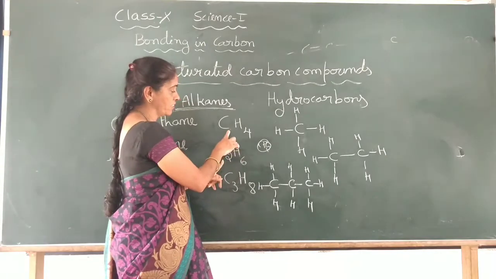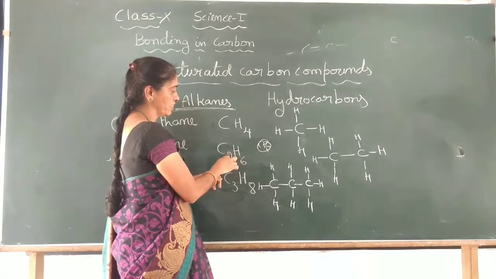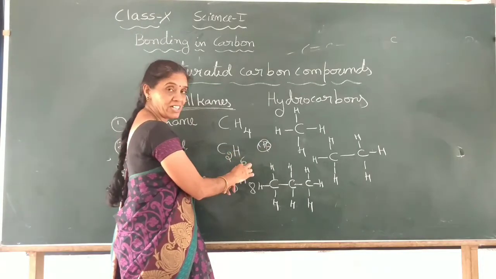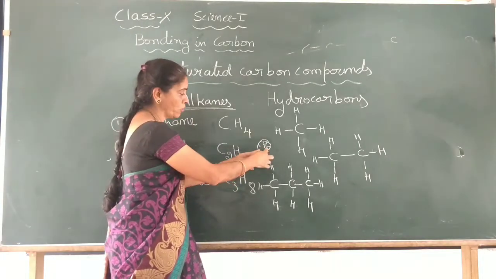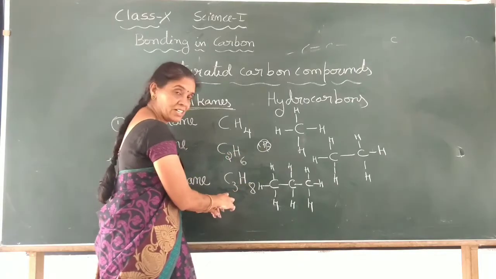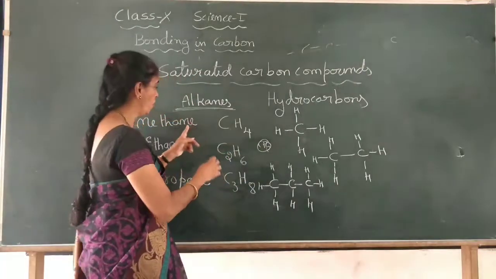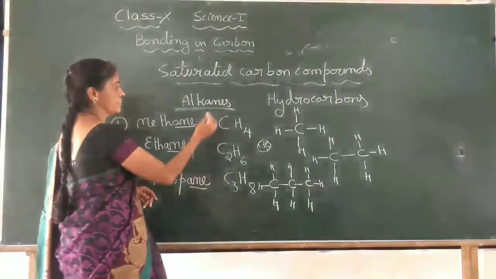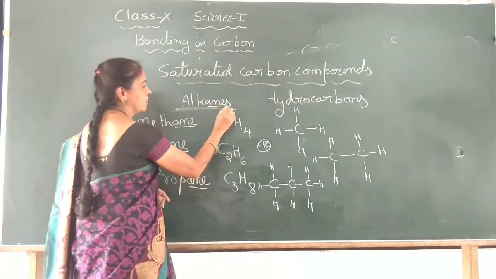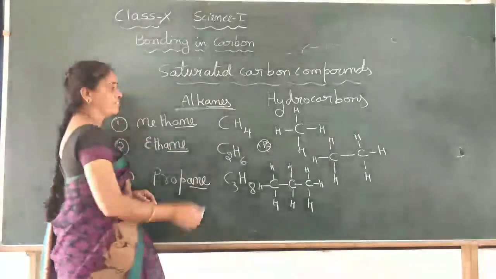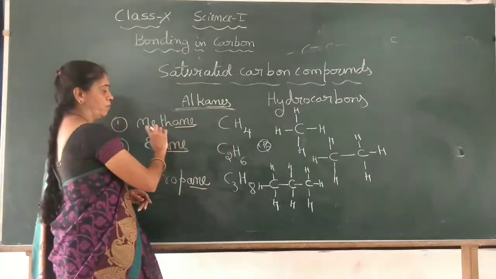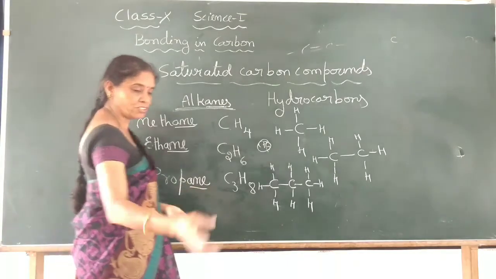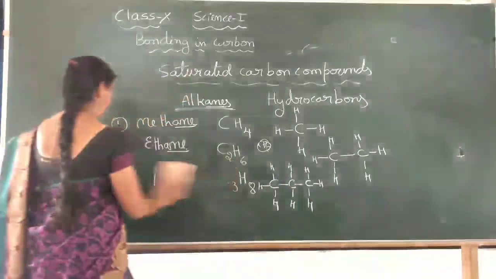If you add CH2 to this, C2, H4 plus 2, H6. So C2H6, you will get ethane. If you add one more CH2 group, you will get propane. And if you observe carefully the 3 letters, can you see? The 3 letters are the same as these 3 letters of the group: ANE. Methane, ethane, propane.